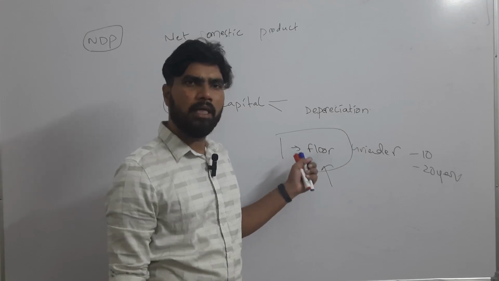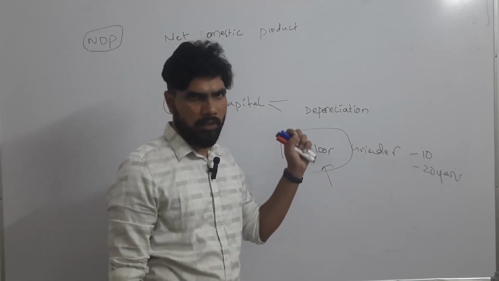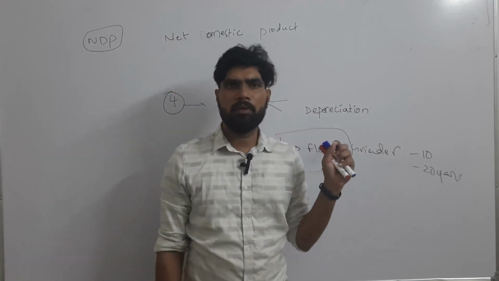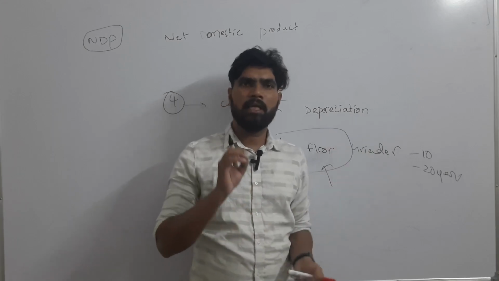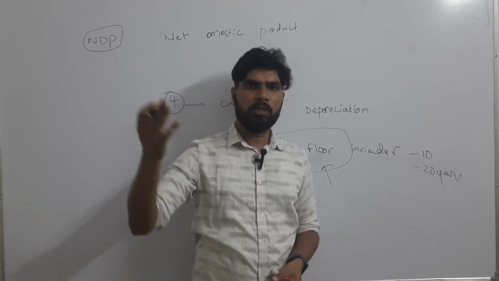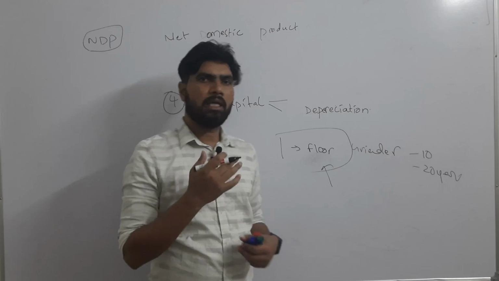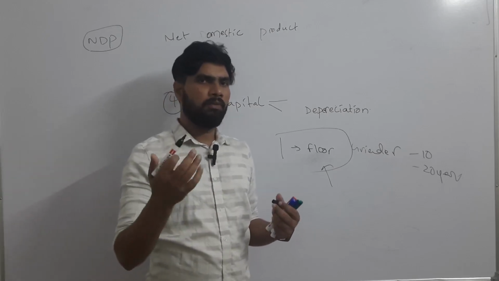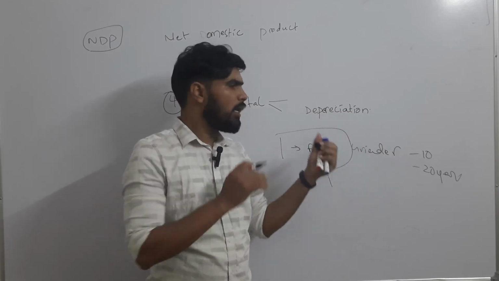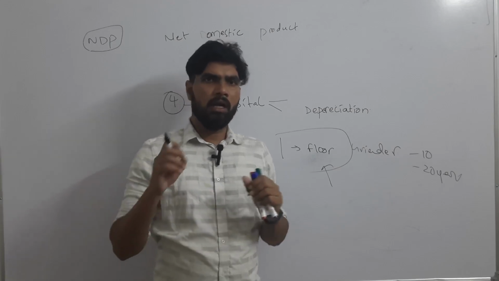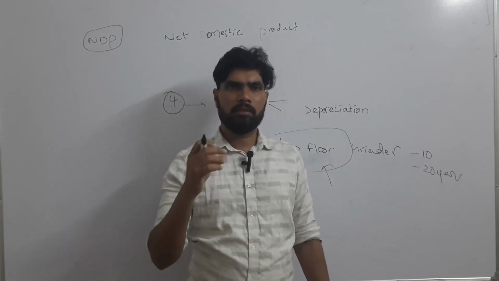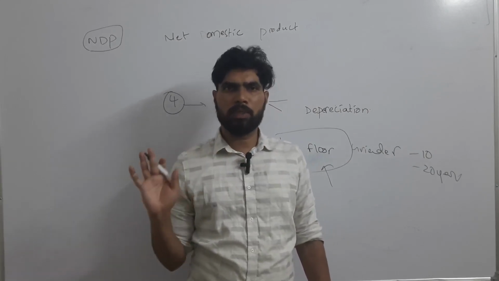So whatever the capital assets we are utilizing in production of the goods and services, every year their value is declining. Okay, we will take another example. Let's say a company is there. That company uses a car for the manager to move and visit places and come back, etc. Okay, that car is in use for maybe 10 years, 15 years. So after each and every year, after first year, after second year, after third year, the value of that car will be declining. Maybe after 3 years, that company wants to sell that car and wants to purchase a new car.